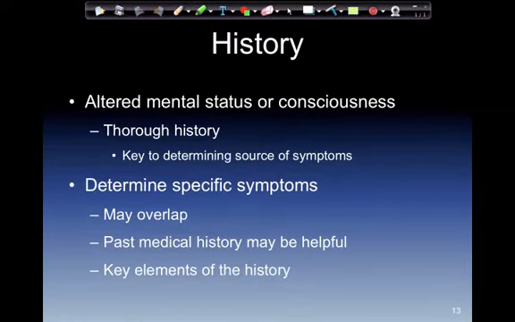History. Altered mental status or consciousness. A thorough history needs to be obtained. Key to determine the source of the symptoms. Family, friends, or any witnesses can give important pieces when the patient is unable to speak. Determine specific symptoms. Sometimes these symptoms may actually overlap.